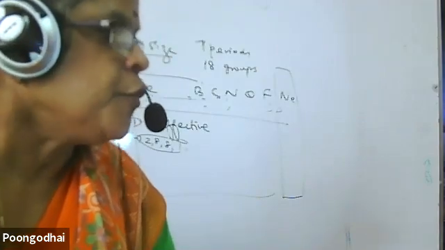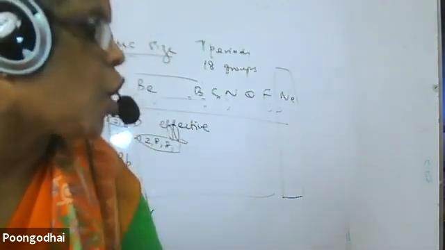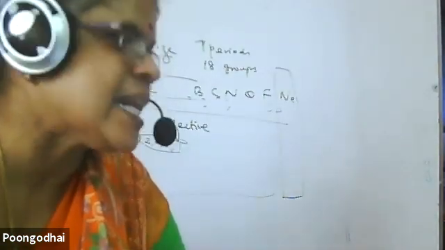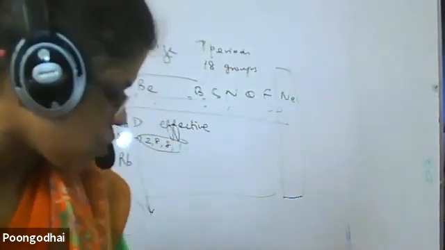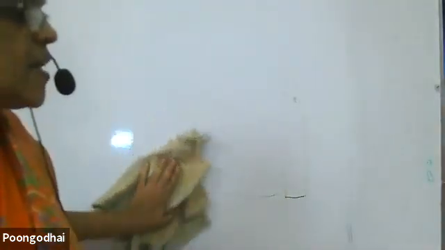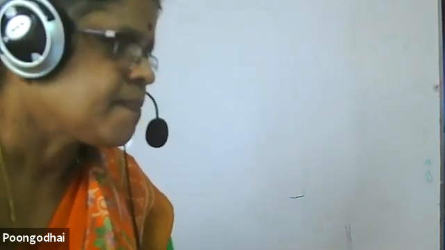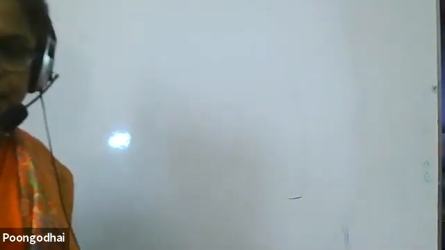Shall I pass on? If you are thorough with this, only then can we talk about metallic character and non-metallic character. Otherwise, we cannot talk. So I am repeating. When I move along a period, size of the atom decreases. Why? Electrons get added up in the same shell. Effective nuclear charge increases. So the size of the atom decreases.